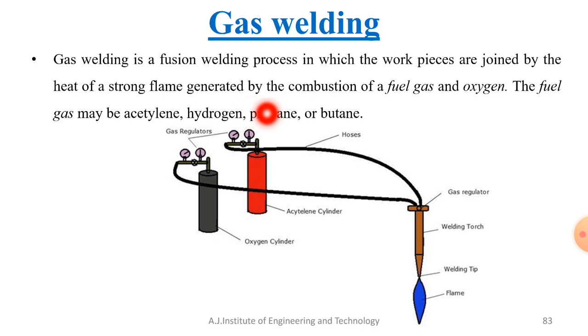In gas welding, the heat is produced by the combustion process, with the help of fuel gas and oxygen. So that is the definition of gas welding. The fuels you can use in this welding process are mainly acetylene, hydrogen, propane or butane. The combustion process should happen, and with the help of combustion you get heat. With the help of that heat, you join the workpieces. That is the basic principle behind gas welding.